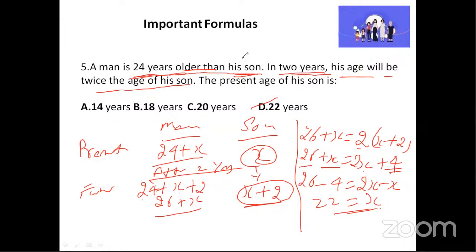Because it's going to be 24 plus 22, so it's going to be 46. Because in the equation we have written man's present age is 24 plus X, and X we have got 22, so 24 plus 22 will give 46. Great. We'll move now to the next question.